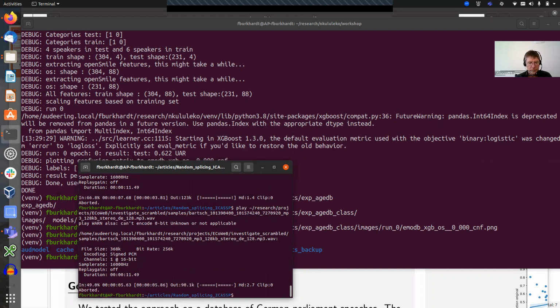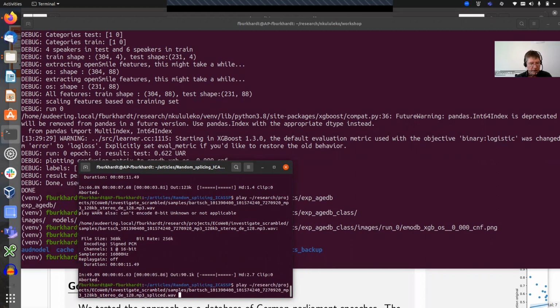This is a German politician, and this is a spliced version of the same file.